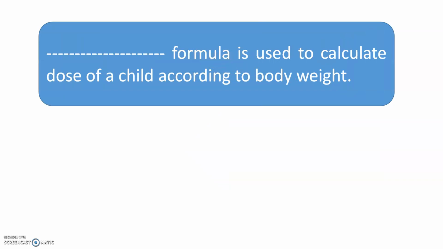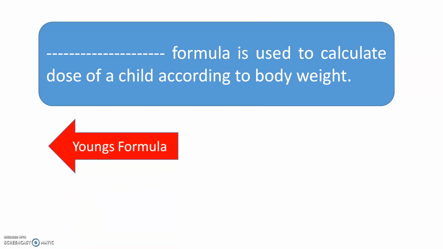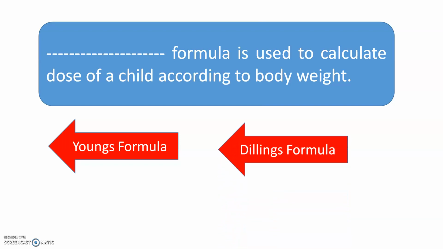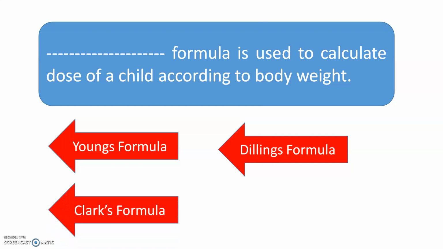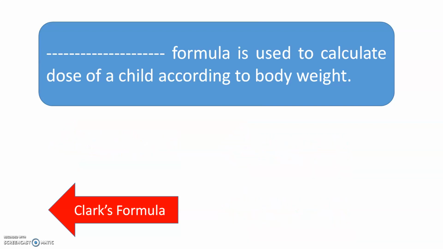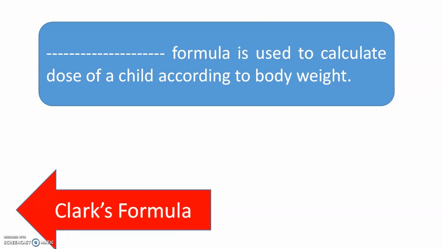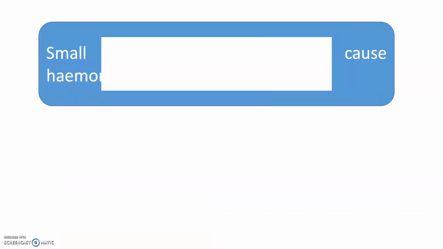Dash formula is used to calculate the dose of a child according to its body weight. The options are Young's formula, Dilling's formula, Clark's formula, or none of above. According to the body weight, dose is calculated by Clark's formula. In Dilling's and Young's formulas, the age is considered, but body weight is considered in Clark's formula.